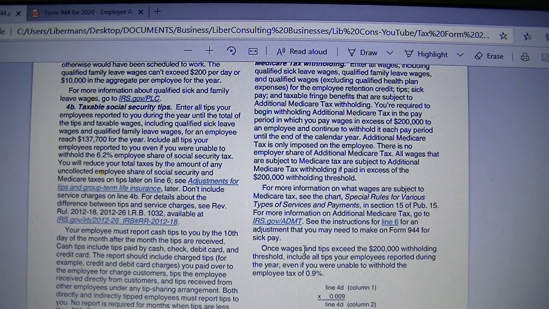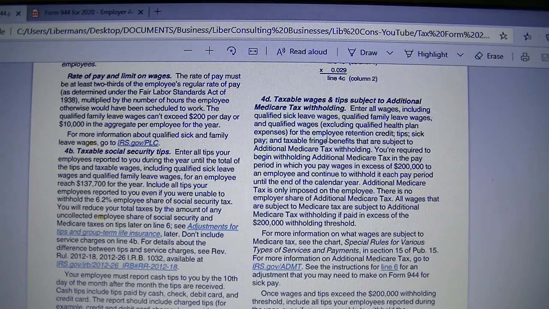Once wages or tips exceed the $200,000 withholding threshold, include all tips your employee reported during the year, even if you were unable to withhold the employee tax of 0.9%. That's the additional Medicare tax withholding.